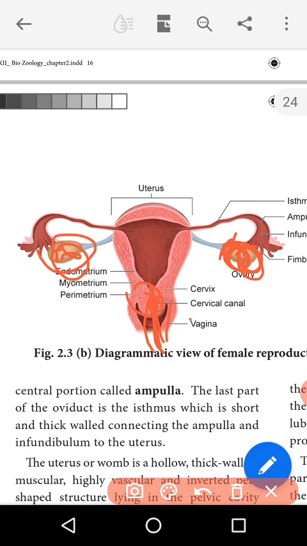Then the third stage is known as the ovulatory stage. அண்டம் விடுபடும் நிலை. அந்த முதிர்ச்சி அடைந்த அண்டமானது அண்டகத்திலிருந்து விடுபடுகிறது. When the matured egg cell is released from the ovary, it enters the fallopian tube. This phase is known as the ovulatory phase.